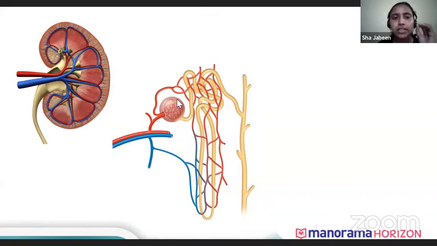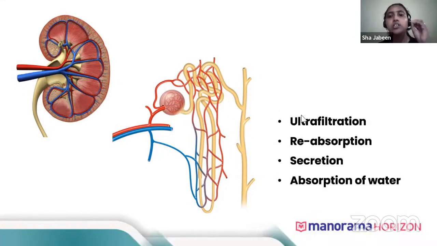You can see there is a cup-like structure, which we call Bowman's capsule. Inside that, there are small blood vessels, which we call glomerulus. The blood vessels bring blood to the glomerulus. From here, the blood first gets filtered, and that is known as ultrafiltration.